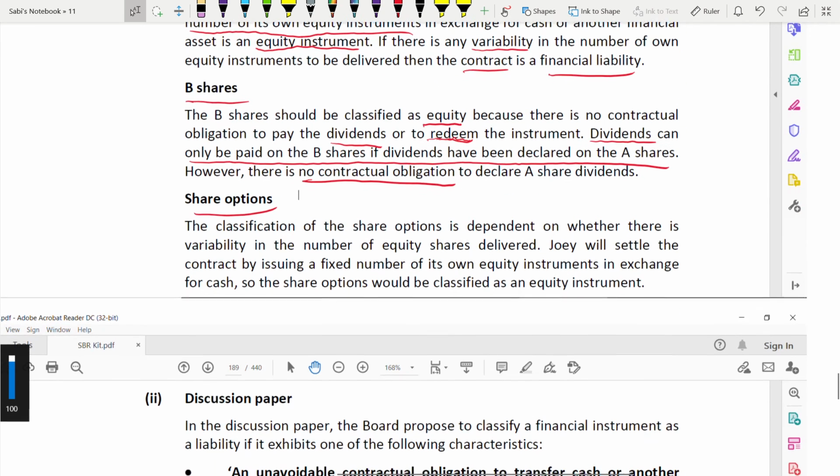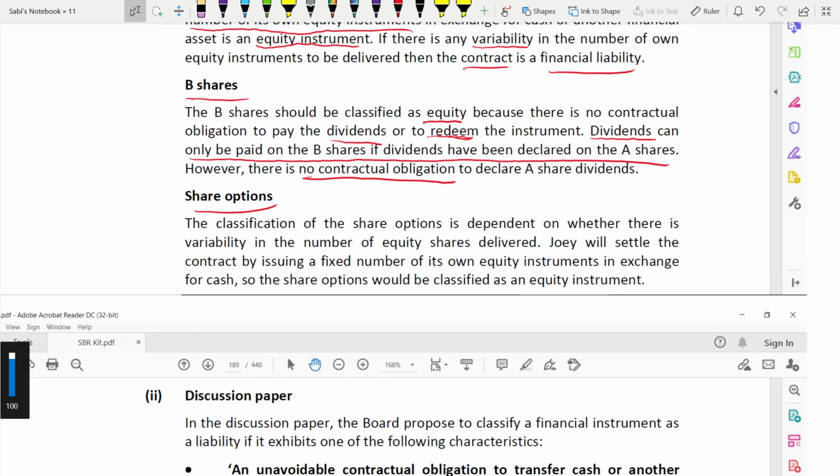Coming to share option. The classification of the share option depends on whether there is a variability in the number of equity shares delivered. Joy will settle the contract by issuing a fixed number of shares of its own in exchange for cash. So the share options will be classified as again equity instrument because fixed. If it changes, then liability.